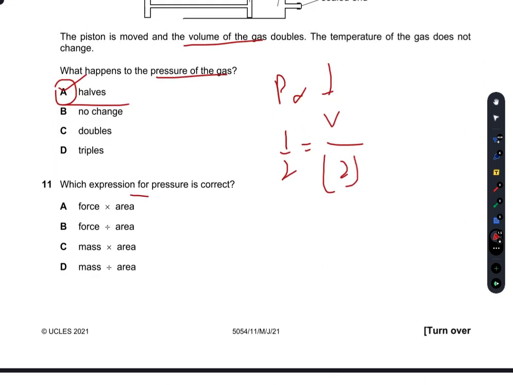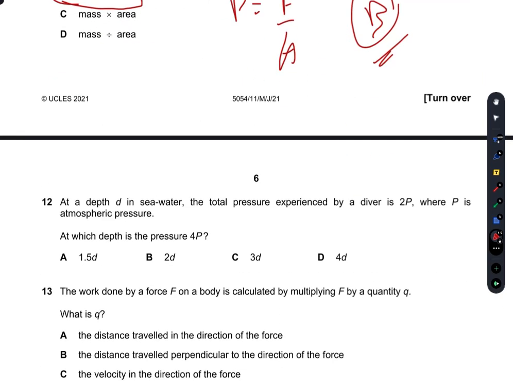Which expression for pressure is correct? Pressure is force per unit area. So force per unit area, B is the right option. At depth D in seawater, the total pressure experienced by a diver is 2P, where P is the atmospheric pressure. At which depth is the pressure 4P? This is a tricky MCQ once again.